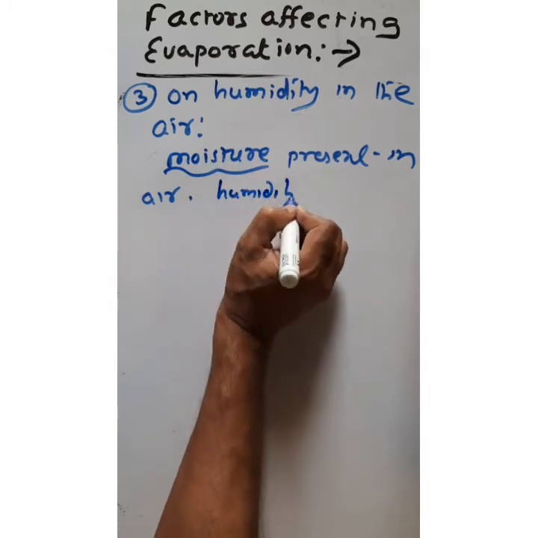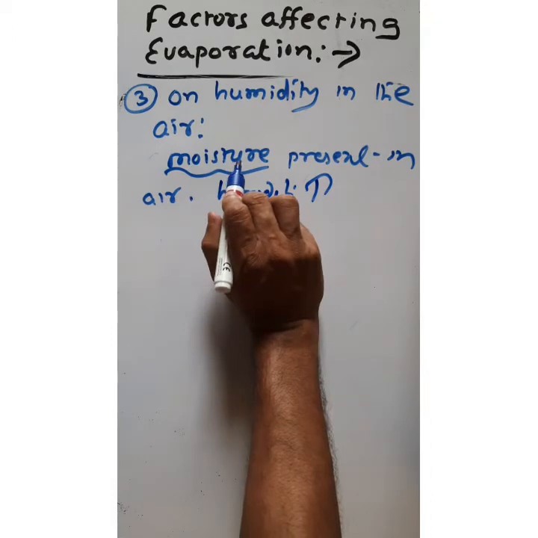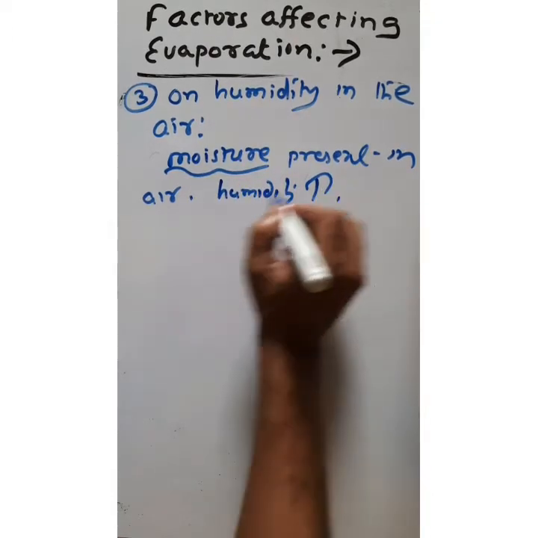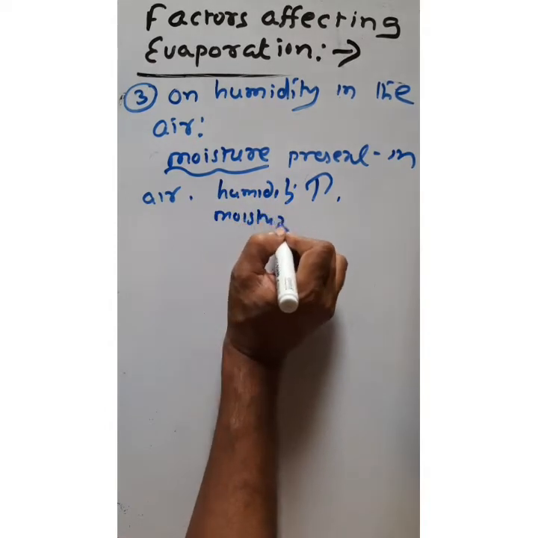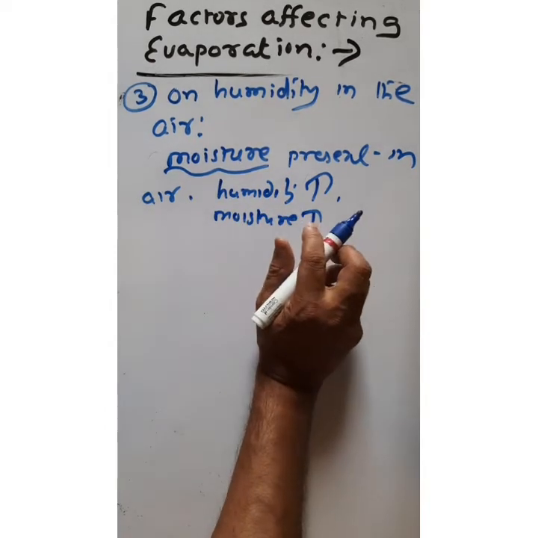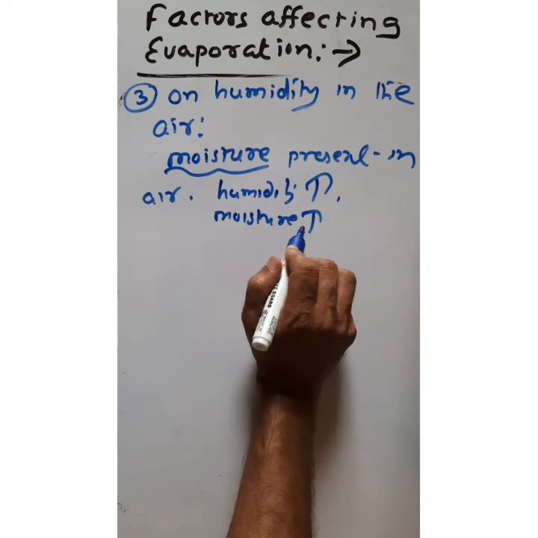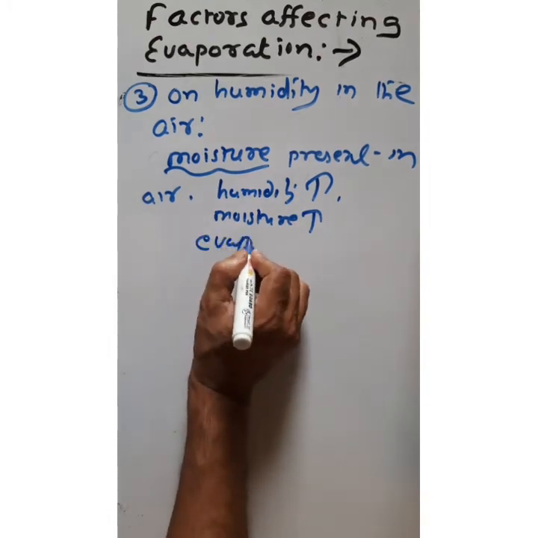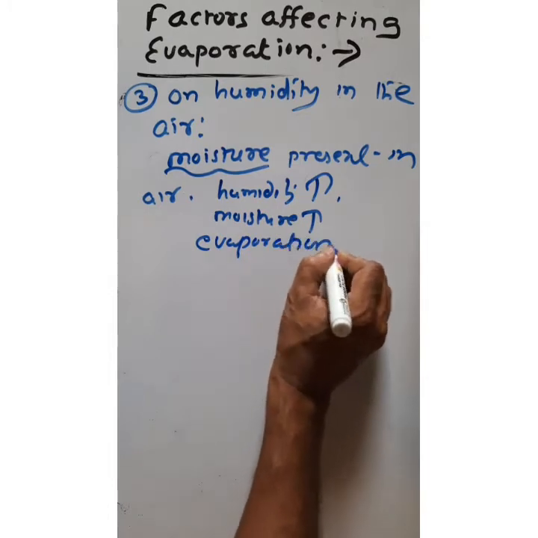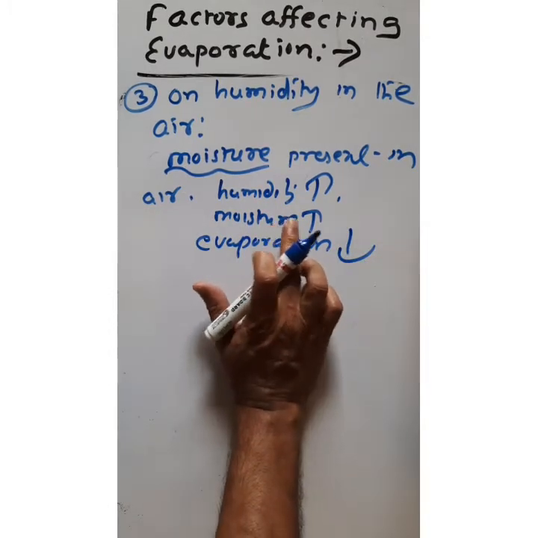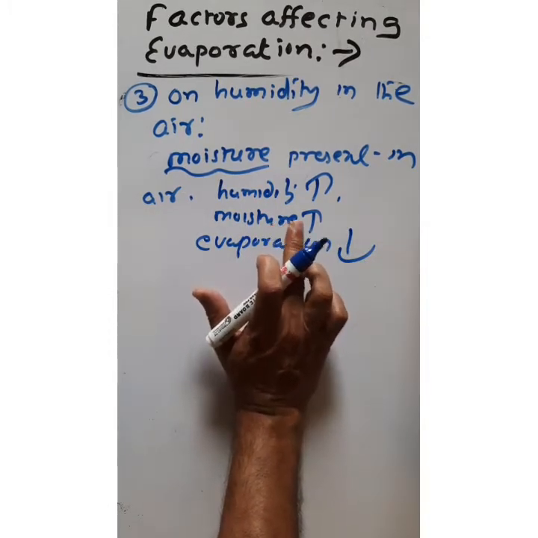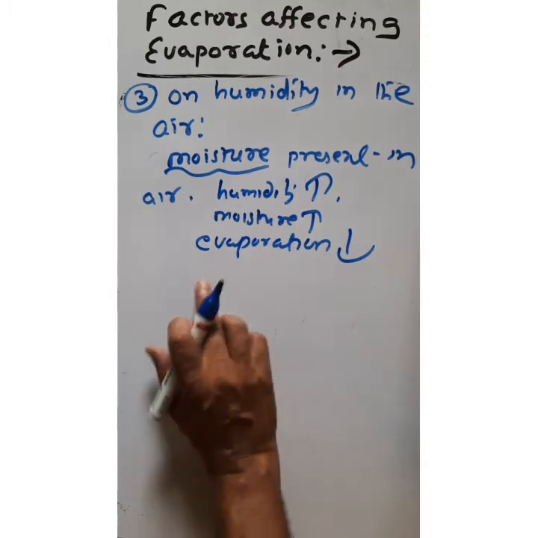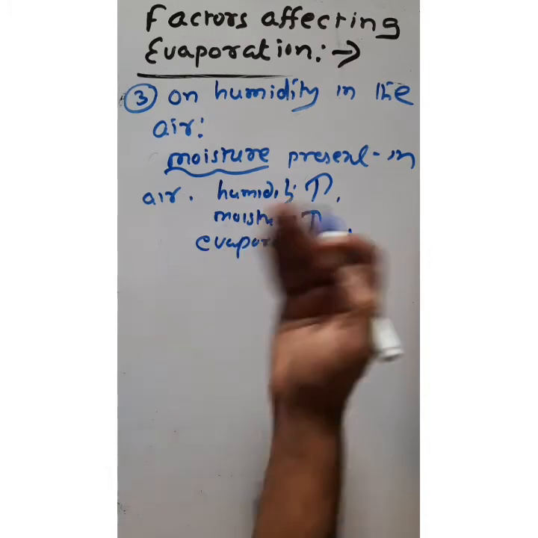If humidity increases, then the moisture, that is the water particles contained in the air, will increase. If the moisture content in the surrounding increases, then the rate of evaporation decreases, because the moisture contained in the nearest surrounding will not allow the water coming from the surface.